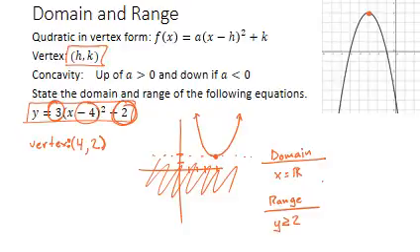So there's domain and range in the context of what we call vertex form of a quadratic. How do you find the vertex? It's really fast. It's the value h, k. But always remember that h, you have to think opposite.